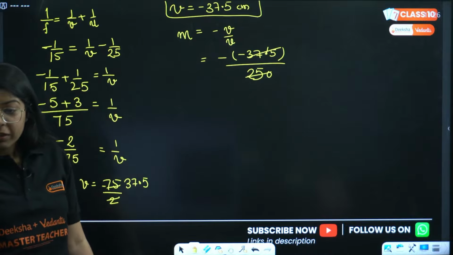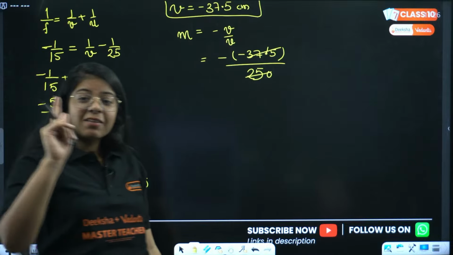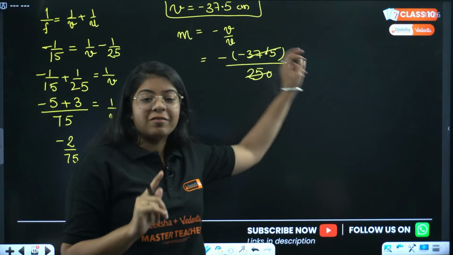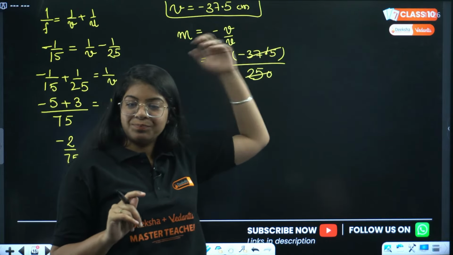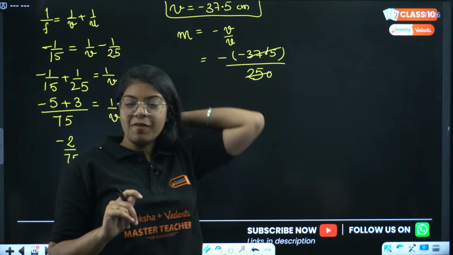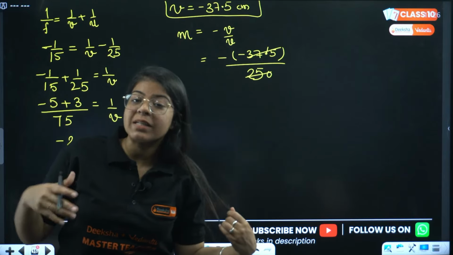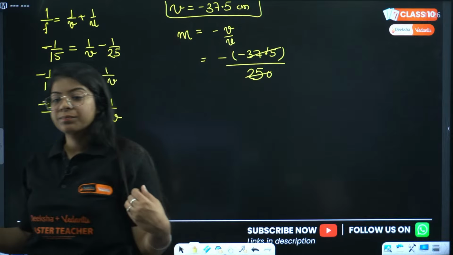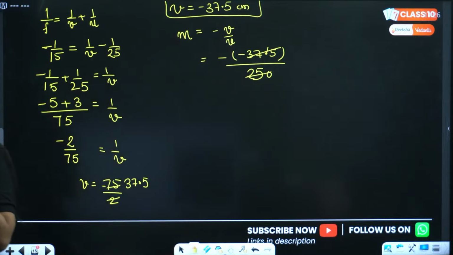You have to solve this in the exam. Someone gave me the answer as minus 37.5. What will be the answer of this? Let me know fast, fast. This is where we test your calculation, right? We test your calculation from here.